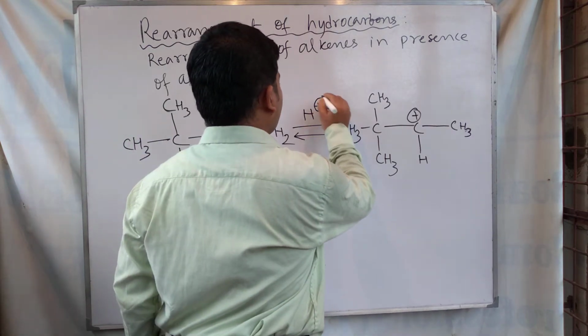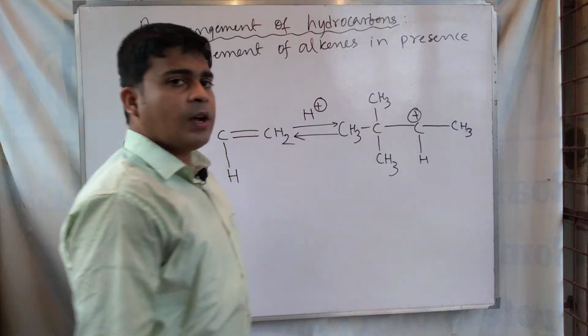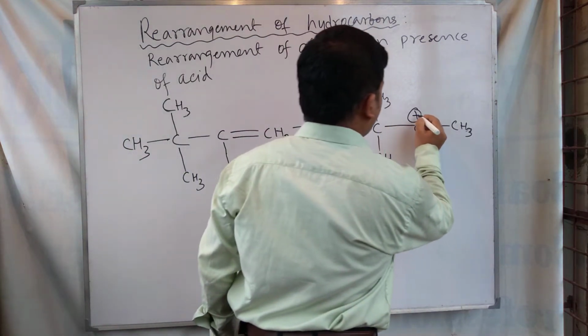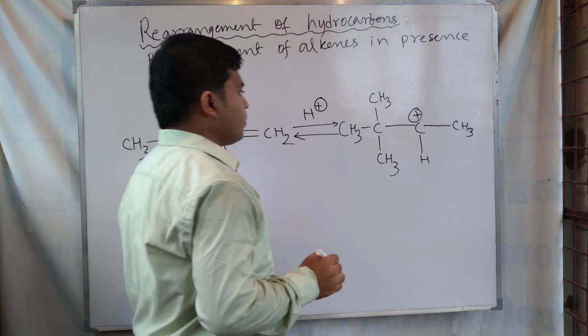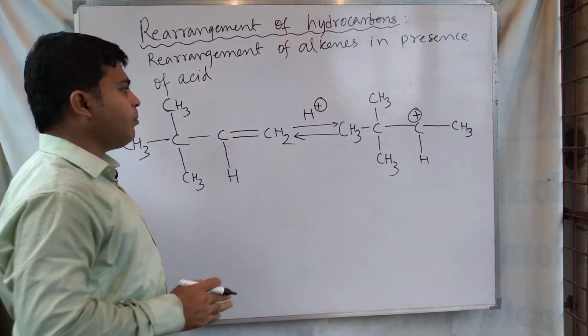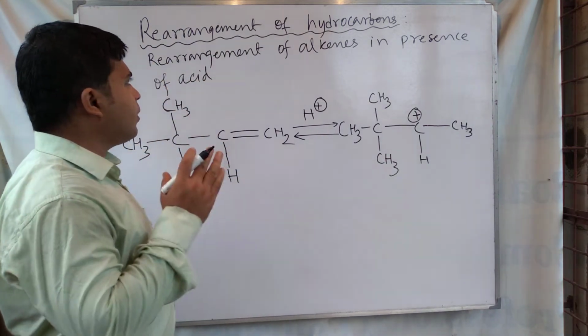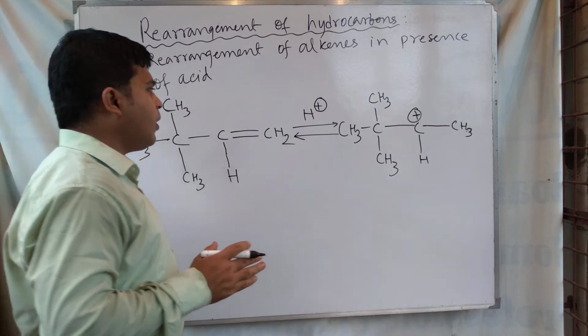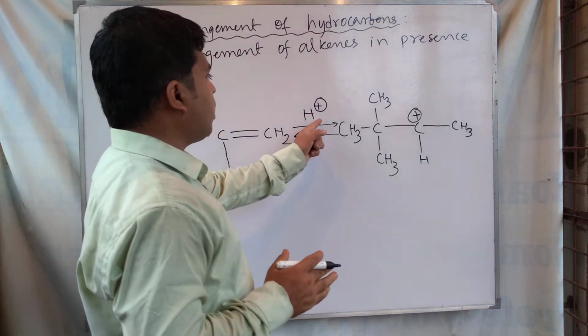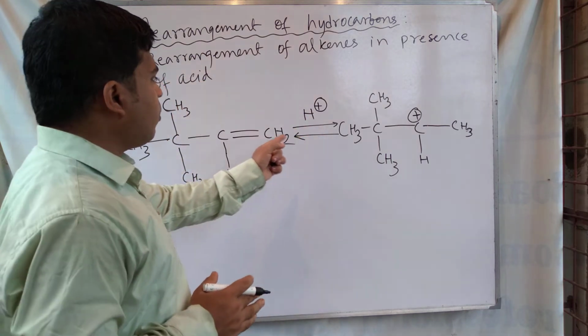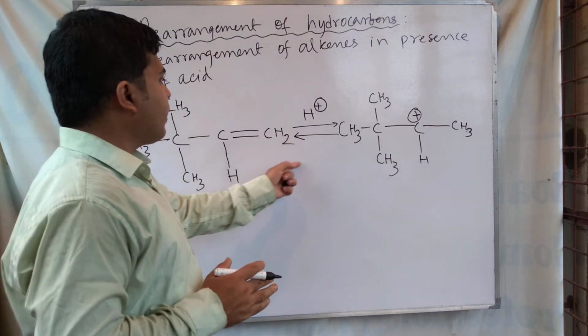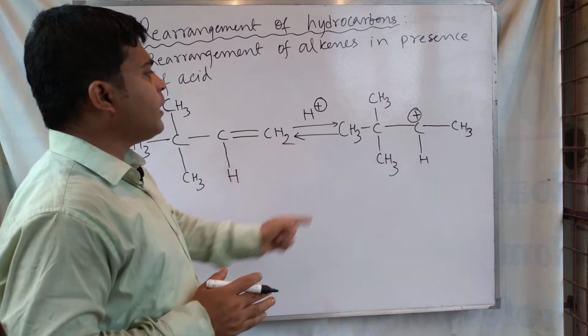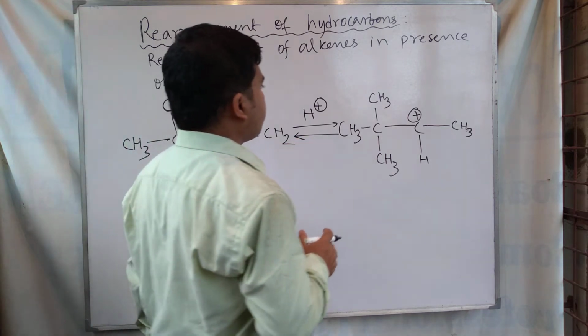This is step 1 for the rearrangement of hydrocarbon. The first step is about the addition of the electrophile, and after that, in the next step, what happens?